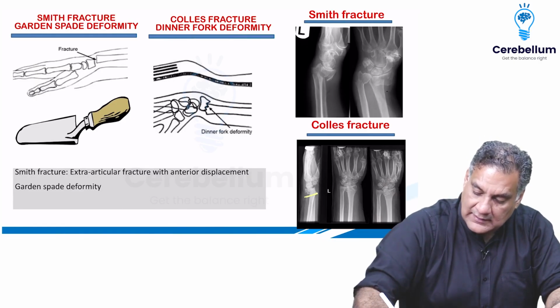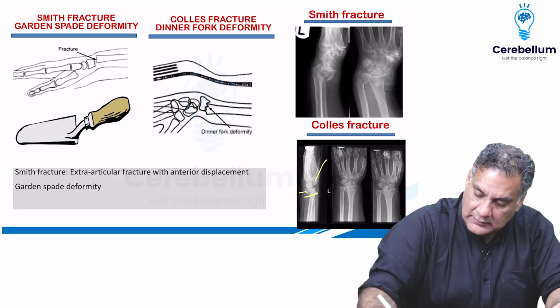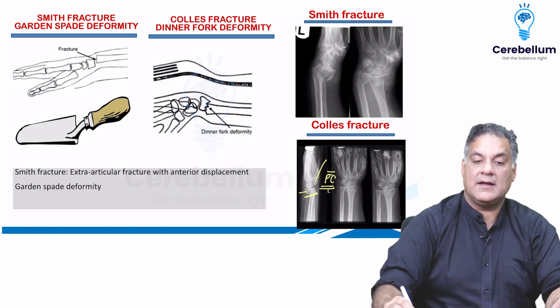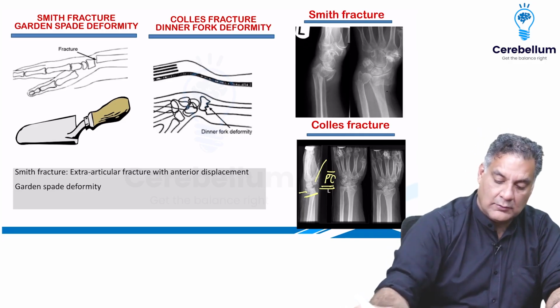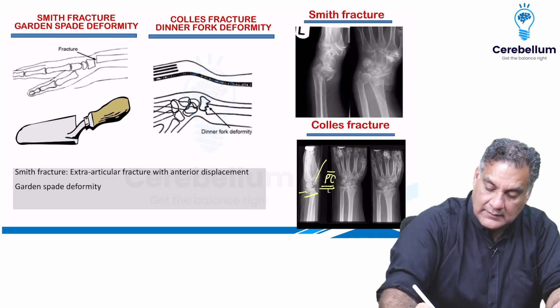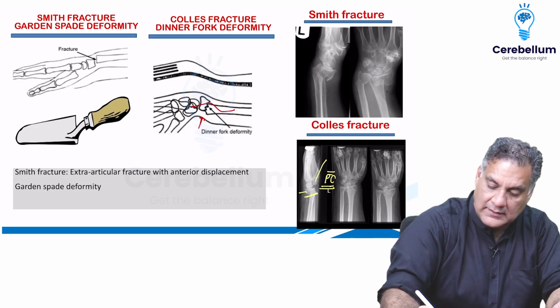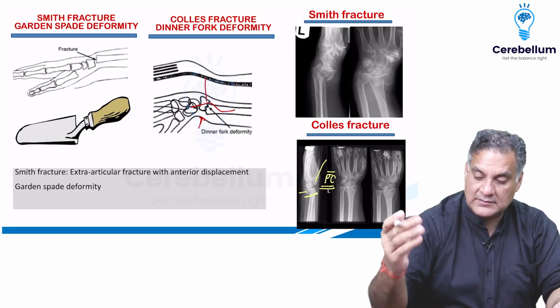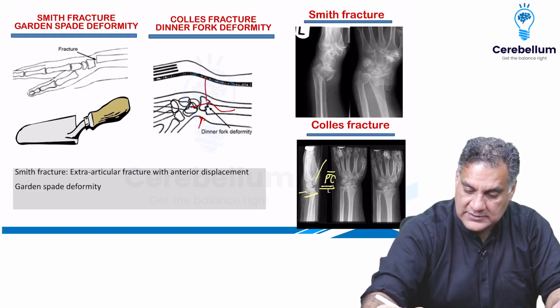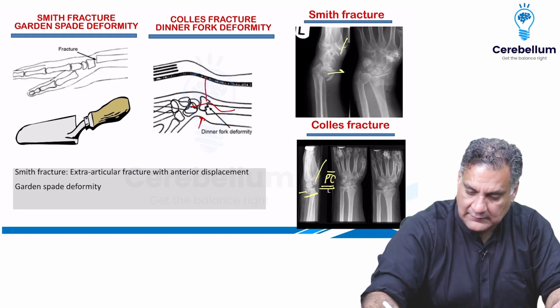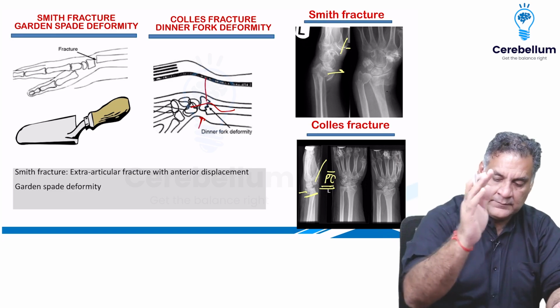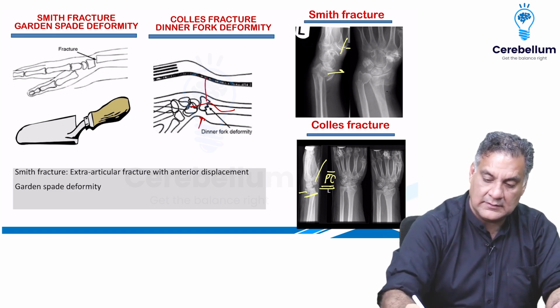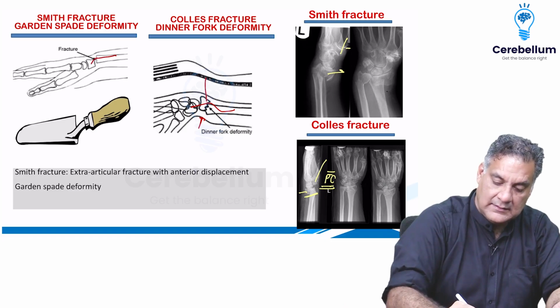Similarly, when you look at the Colles and the Smith, the Colles fracture, there is a fracture of the distal radius. If this is the first metacarpal, it goes posteriorly. The distal fragment goes posteriorly, remembered by the mnemonic Priyanka Chopra. And that is why in Colles fracture, you have a dinner fork deformity. All right. So it undergoes malunion. Whereas Smith, the fracture goes anteriorly at the first metacarpal or thumb, it goes anteriorly. So it leads to the garden spade deformity.